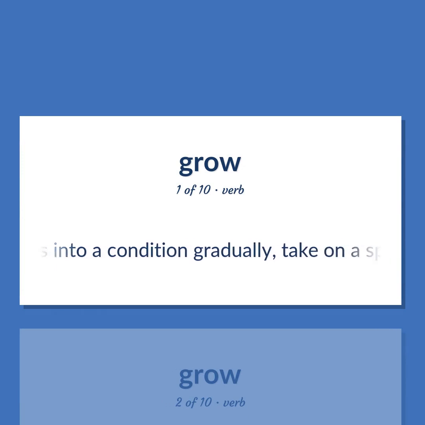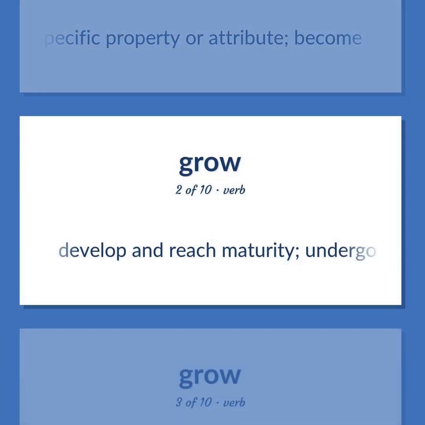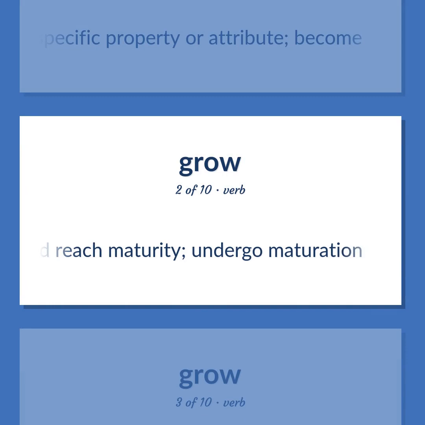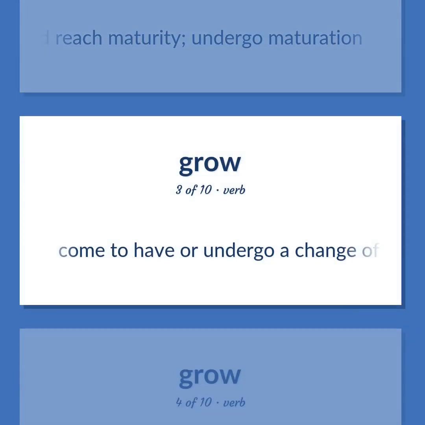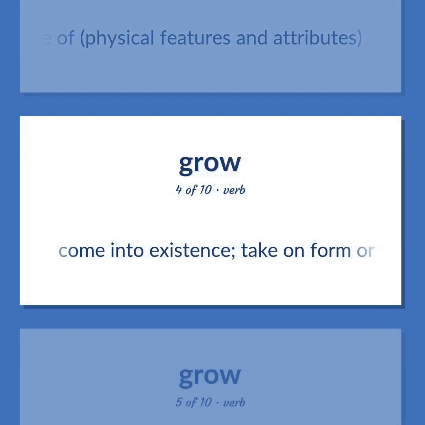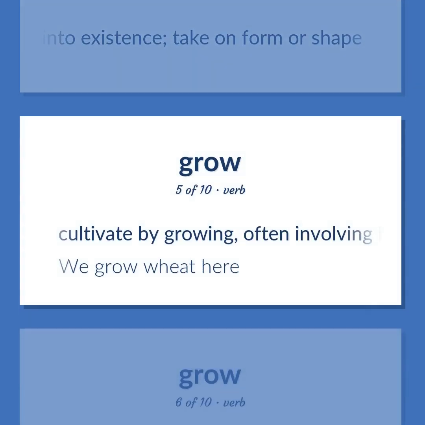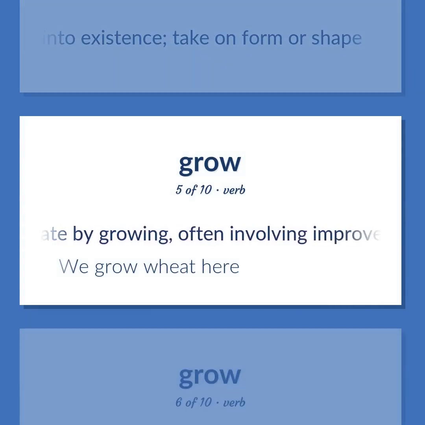Pass into a condition gradually, take on a specific property or attribute, become. Develop and reach maturity, undergo maturation. Come to have or undergo a change of physical features and attributes. Come into existence, take on form or shape. Cultivate by growing, often involving improvements by means of agricultural techniques.